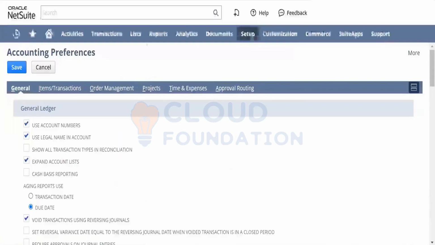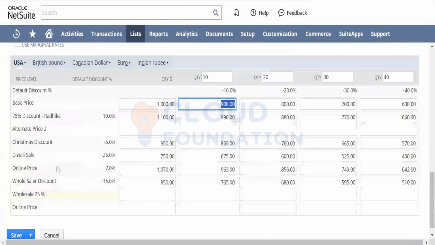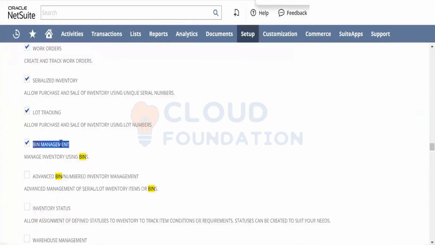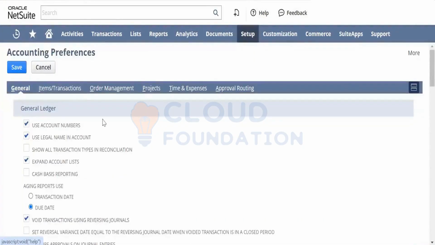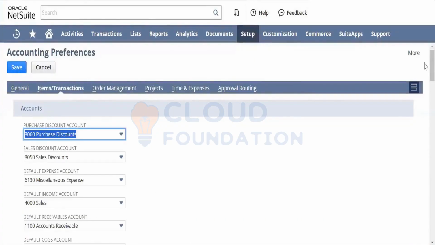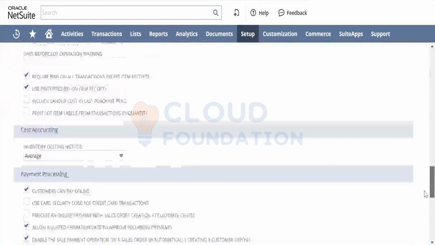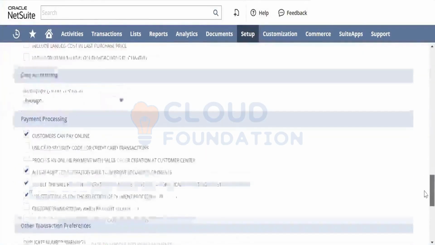So these things are interlinked. Whatever you enable here in the enable features, the preference of that particular option will be available here under the accounting preferences.